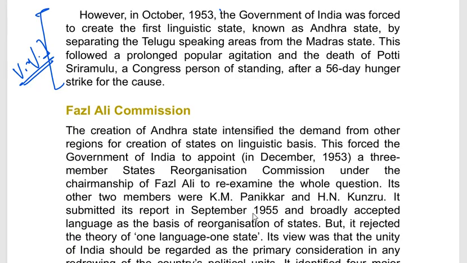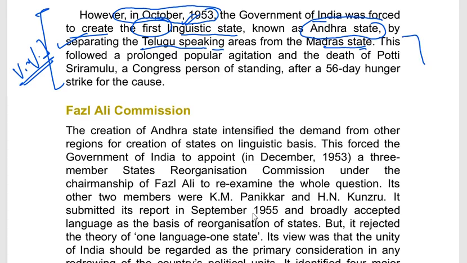What happened in the year 1953? Before 1953, we have seen that two commissions had been established by the government to see the feasibility of using language as the basis of creation of the state, but they discarded the idea of the linguistic basis. In 1953, the government of India was forced to create the first linguistic state, that means the state created on the basis of language, and the name of that state was Andhra State. It was created by separating the Telugu speaking community from the Madras state.